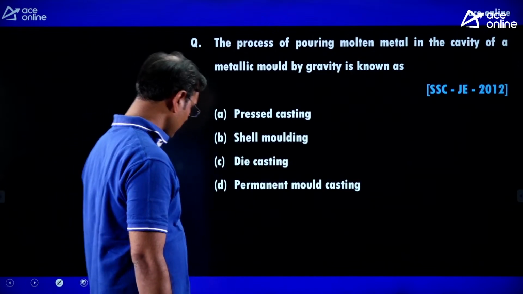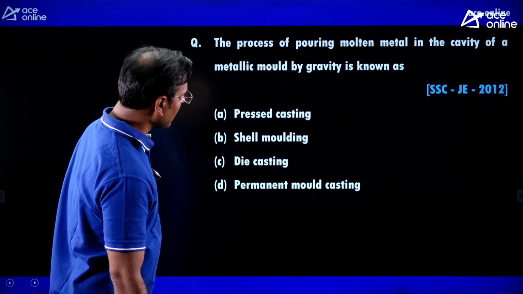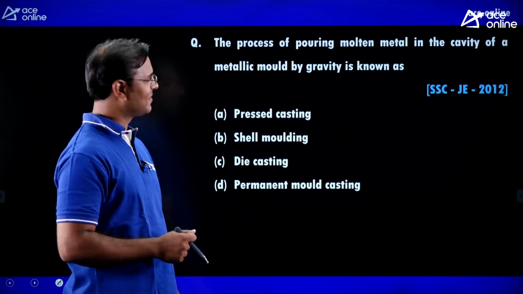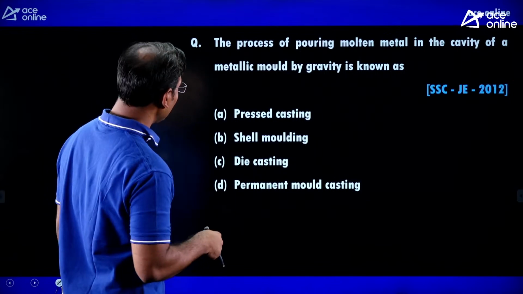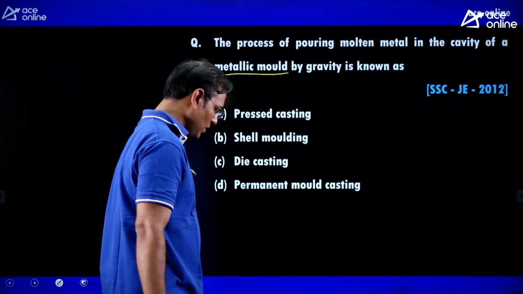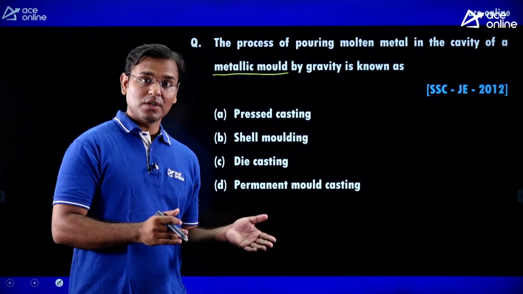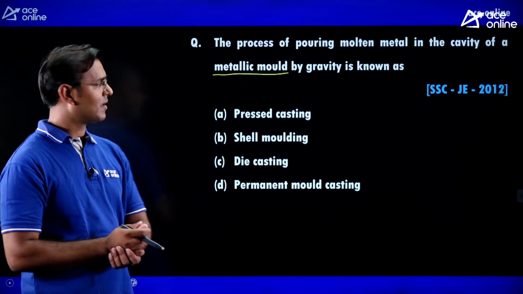Yes, see the next question now. The process of pouring molten metal in the cavity of a metallic mold by gravity is known as. Guys, there is one mold. There are two types of mold: one is sand mold, one is metal mold, and in that mold we have to pour the molten metal.